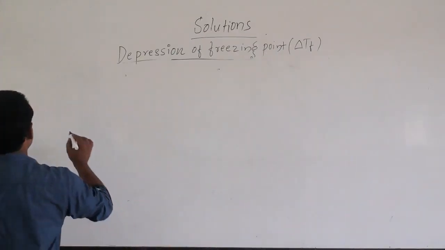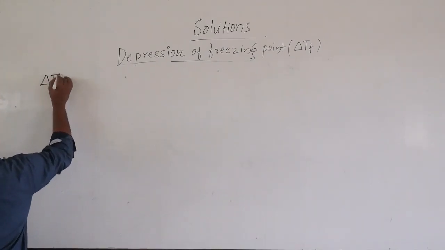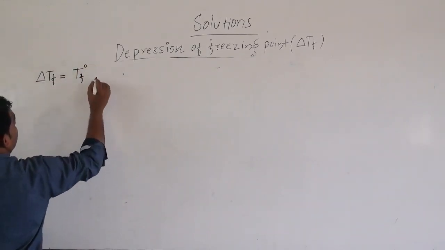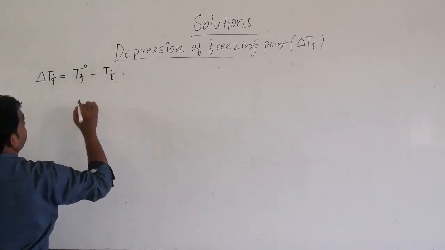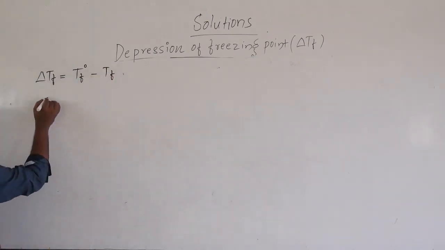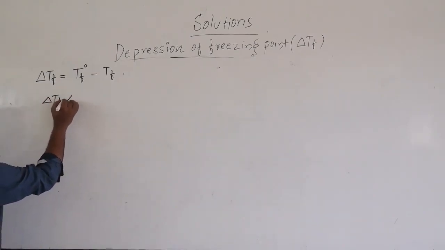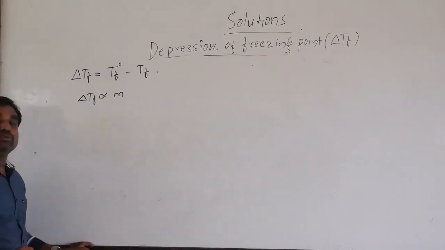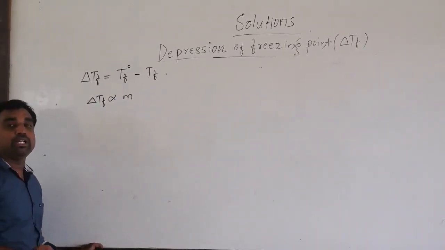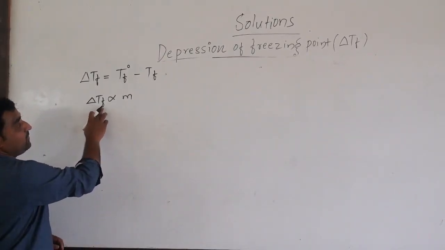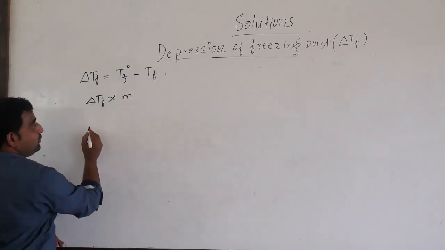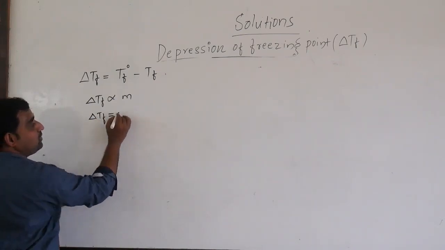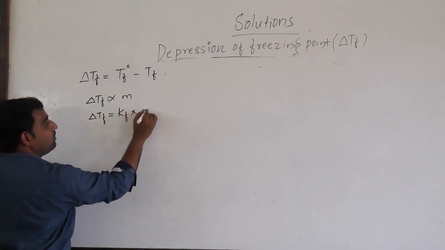So depression of freezing point, that is delta TF, is equal to the difference between T naught F minus TF. As we already know, depression of freezing point is directly proportional to the molality, small m, just as in elevation of the boiling point, delta TB is directly proportional to the molality. Here delta TF is also directly proportional to the molality. If you remove the proportional sign, delta TF is equal to KF into molality.